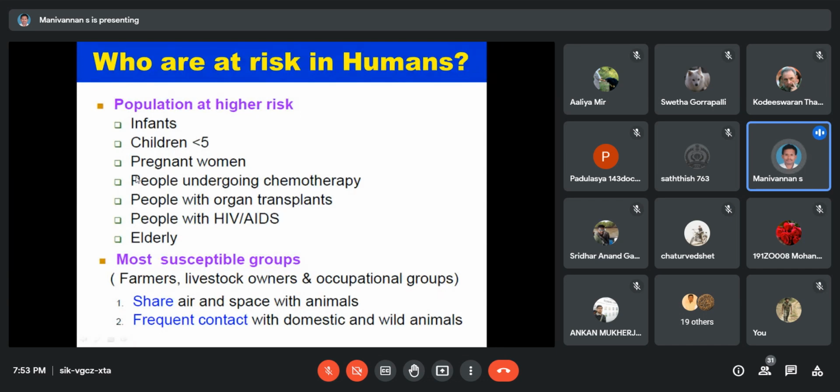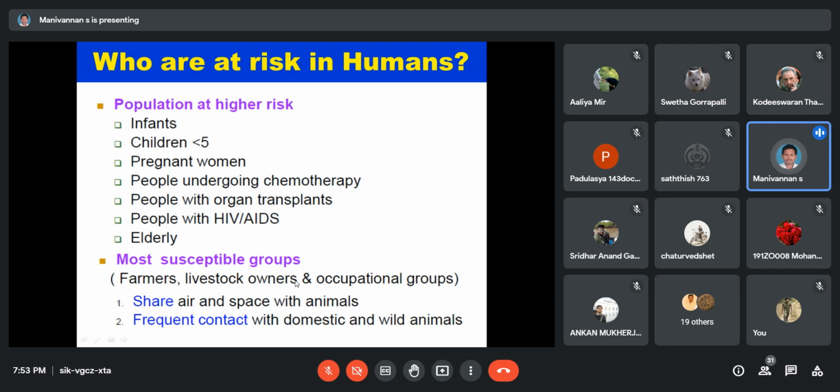To suppress our immune system, only then is the transplant accepted in our body. Sedative drugs and immunosuppressive drugs suppress our immune system at that time. People with HIV and AIDS and elderly people are also easily affected by zoonotic diseases.